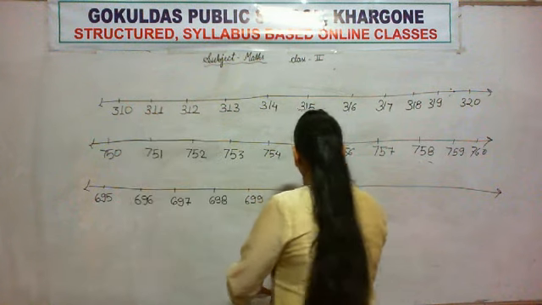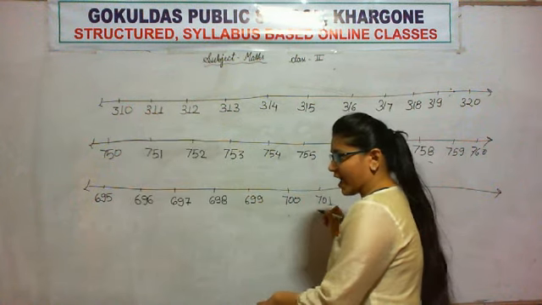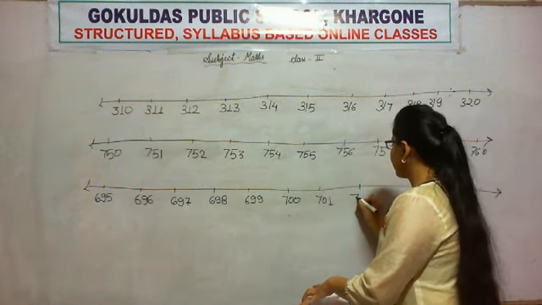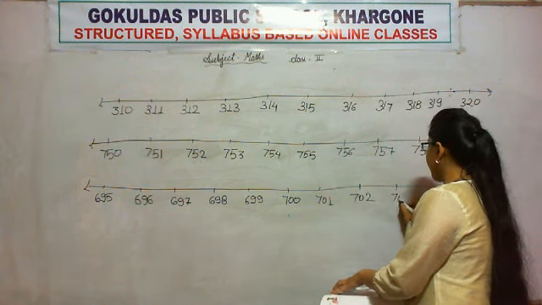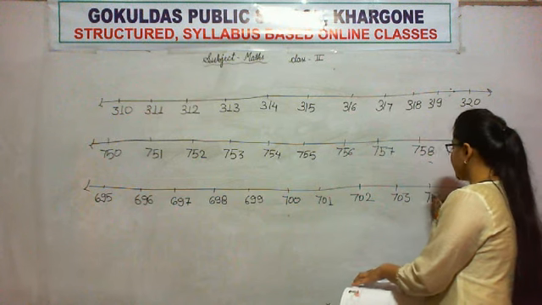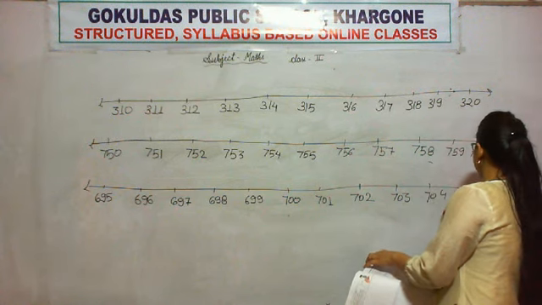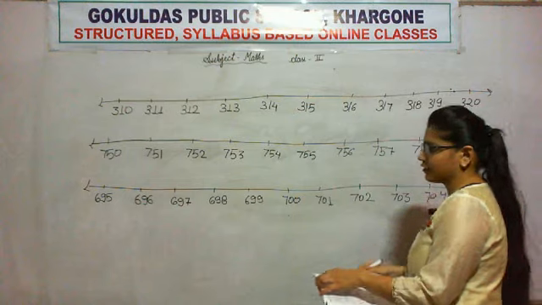then 701, then 702, then 703, then 704 and 705.